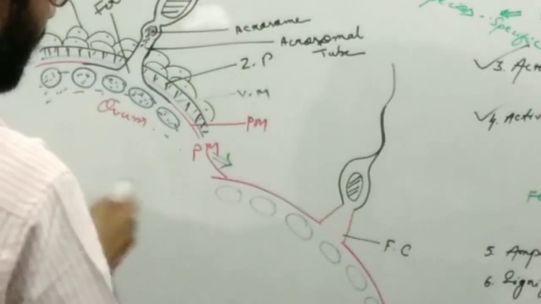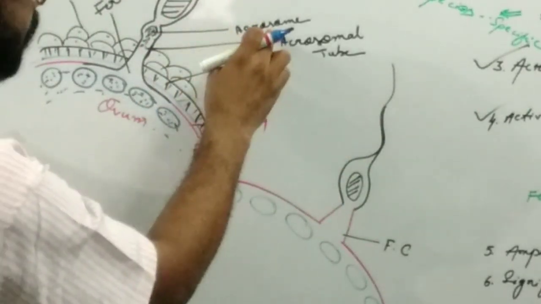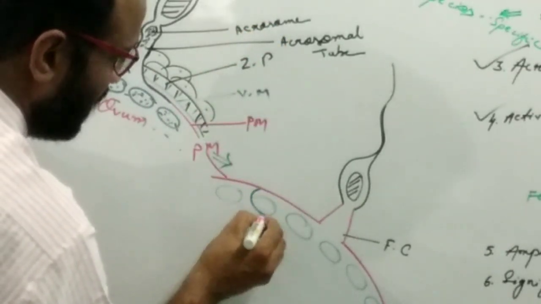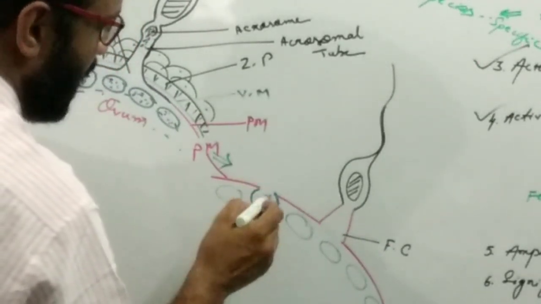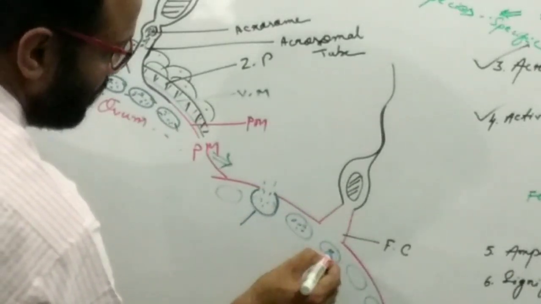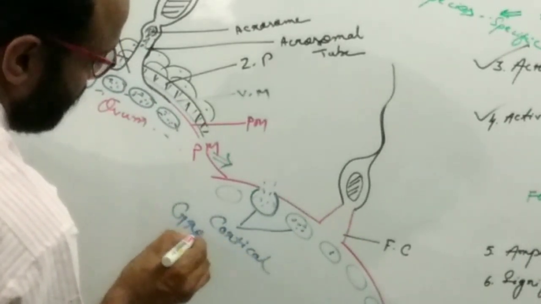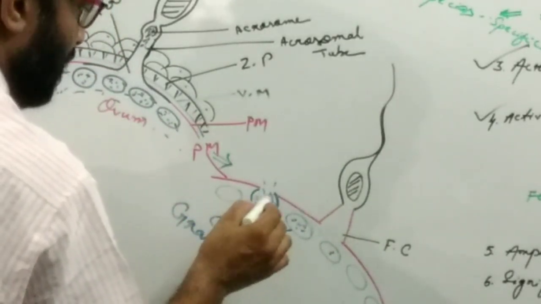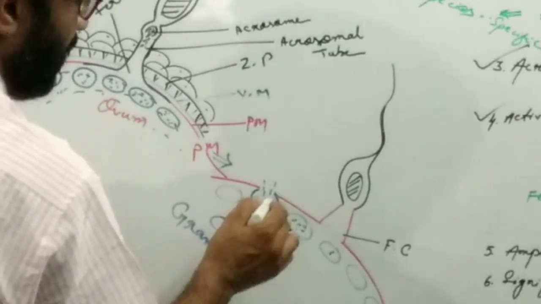So these cortical granules, after they come in contact after the acrosomal reaction, fuse with the membrane of the ovum and release their content. So these are the cortical granules.